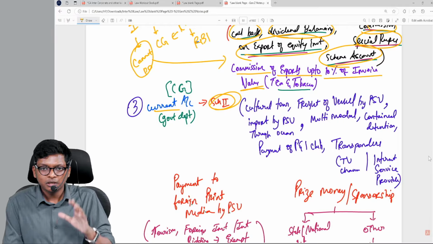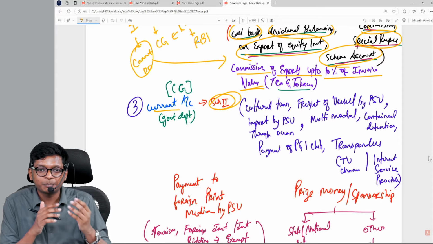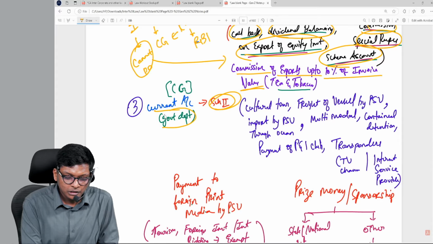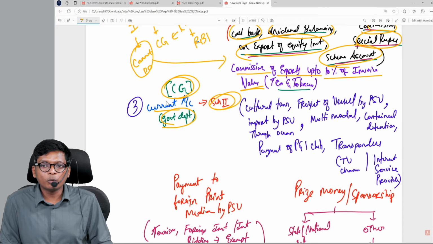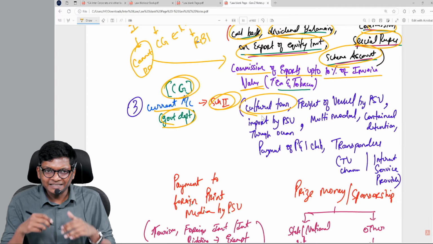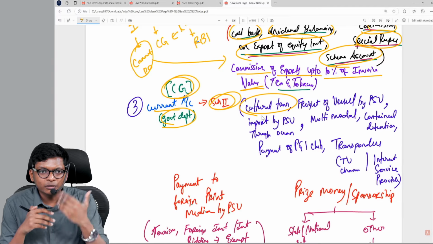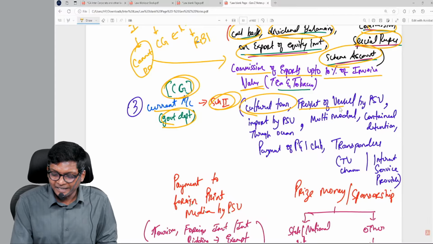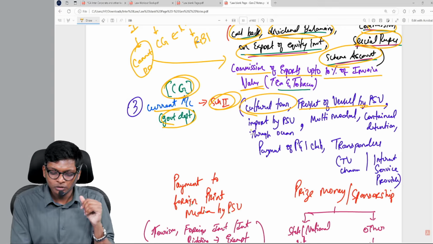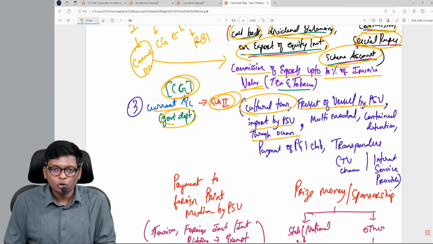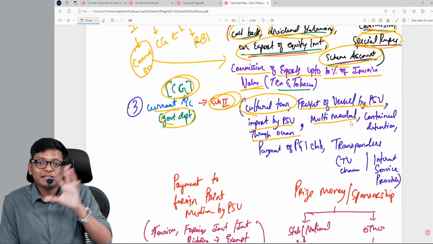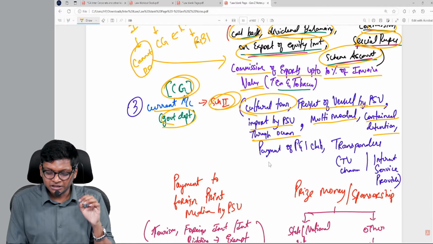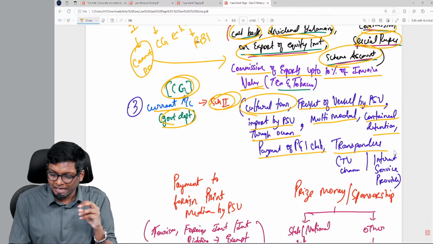Schedule 2 of current account, which is generally for the government departments, PSU, institutional level, usually for government things. Central government you have to get approval for all of this. Cultural tour. Is there any limit for cultural tour? No. Cultural tour you have to get approval. Freight of vessel by PSU. That means renting of ship by PSU. Import by PSU through ocean if there are some expenses. Multi-model. Here again code word. Multi-model. Then container detention and payment of PNI club and transponders.